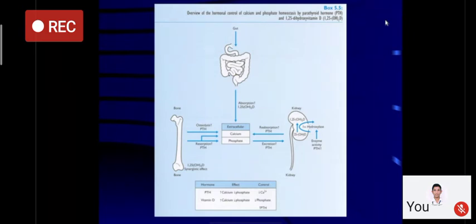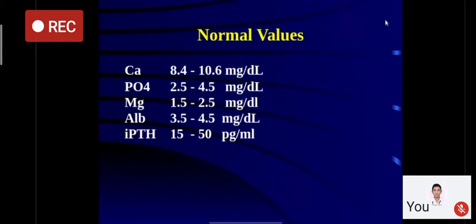I have told you PTH stimulates calcium absorption. It promotes phosphate excretion. Try to maintain calcium in normal range. Now, what are normal values? You will be surprised. Few years back, an entire MBBS batch did not know the normal values. If you do not know the normal values, how are you going to interpret it? So you must know these normal values.